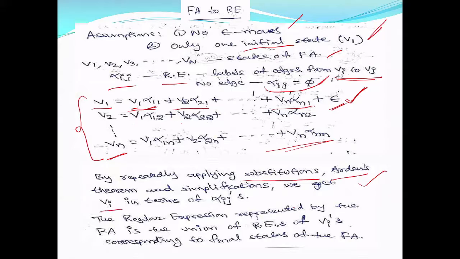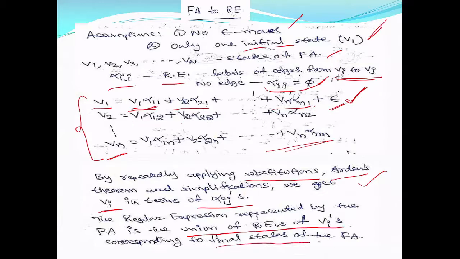So we get Vi in terms of only alpha ij's, because Vi is a state, like Q1, not a regular expression. What is alpha ij? It's a regular expression. So the regular expression for our given FA is nothing but the union of the regular expressions of the final states.